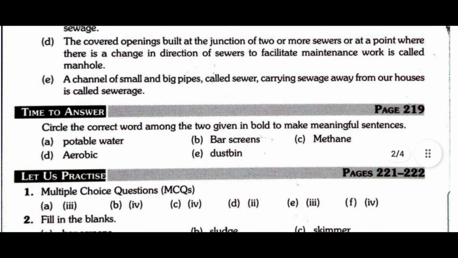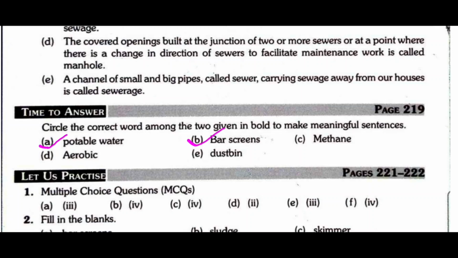So next is time to answer. Circle the correct word among the two given in bold to make a meaningful sentence. This is your page number 219. Okay. So first, A: clean water that is fit for human consumption is called potable water or wastewater. So potable water. Bar screens or grit chambers remove solid materials.